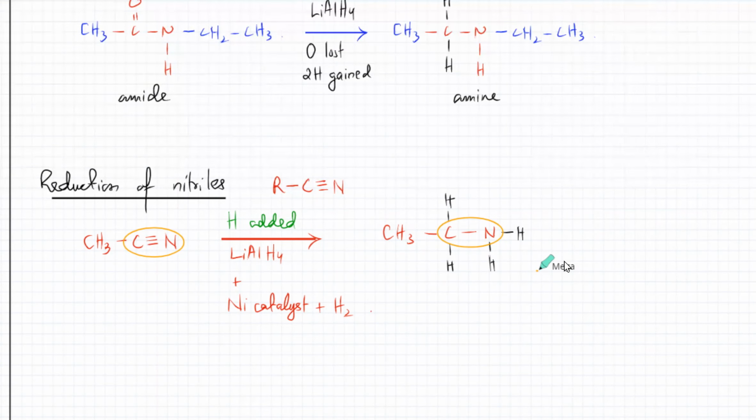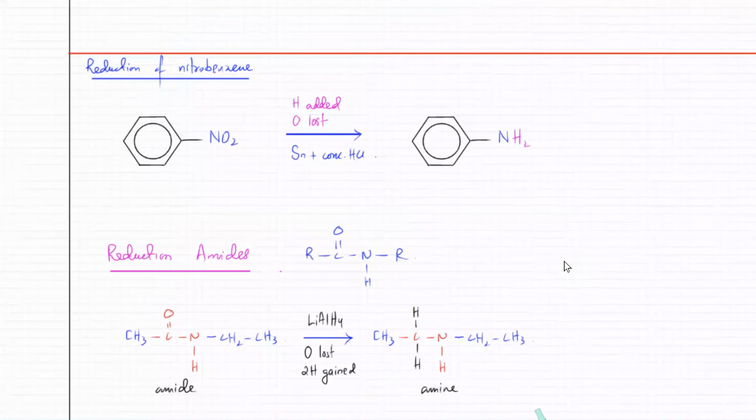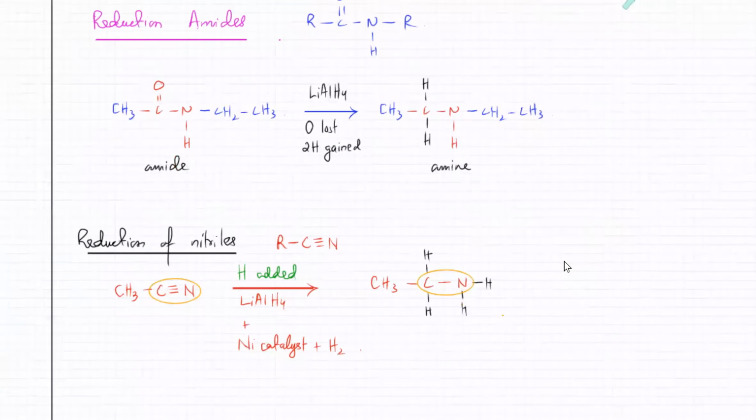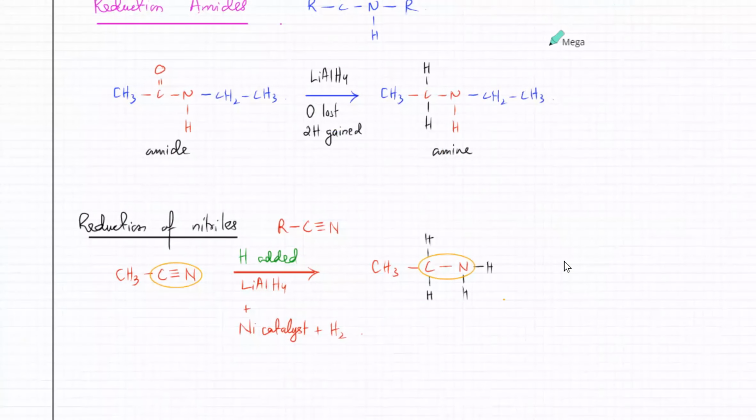Yes, sir. So you have to remember about this one. One of them, the reduction of nitrobenzene, makes phenylamine. This is a different type of amine, known as phenylamine, the one that's next to benzene. The other ones, these two, make normal amines. Normal amines are the ones that just have a carbon chain.